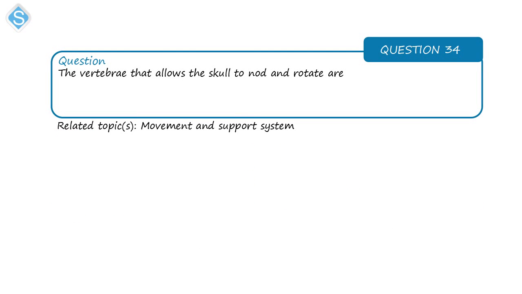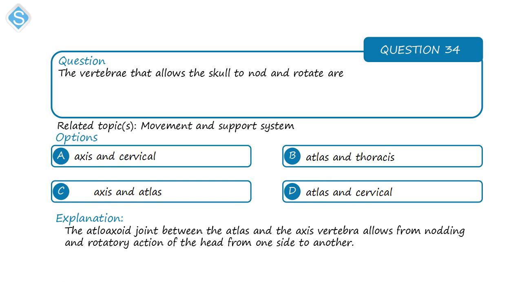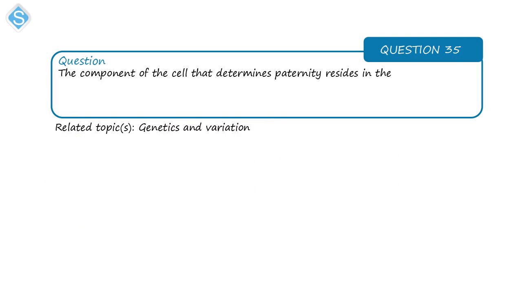Next, on movement and support system, the vertebrae that allow the skull to nod and rotate are the atlas and the axis. The atlas and the axis. The joints of the atlas and the axis in the neck allow for the nodding of the head and the rotation of the head from one side to the other.